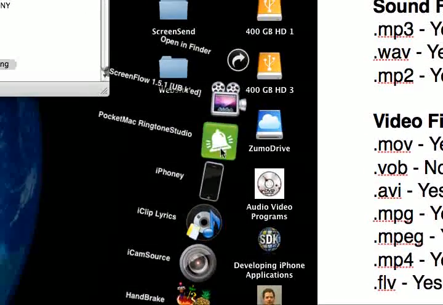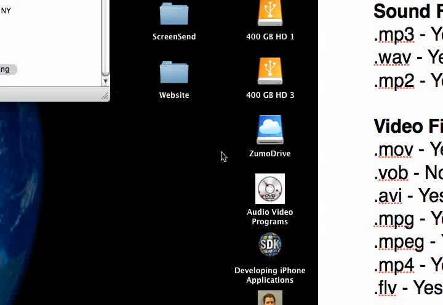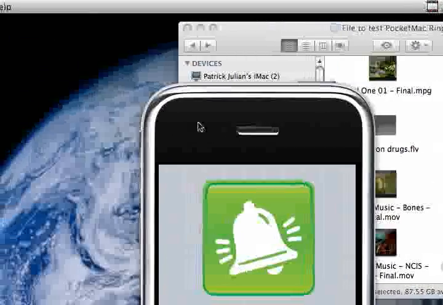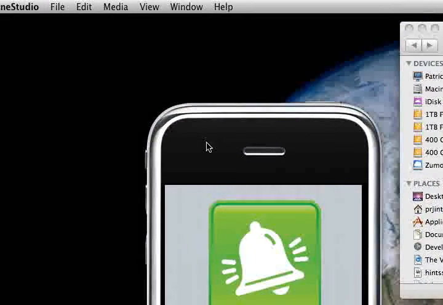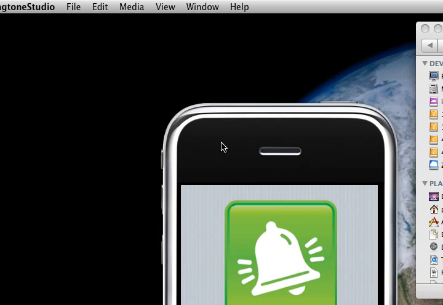The first thing to do would be to go down here and purchase a program called Pocket Mac Ringtone Studio. Now this program will run you about $30. However, it's well worth every penny of it. After about the fifth or sixth ringtone you make, you go, gosh, I wish I had this information before.